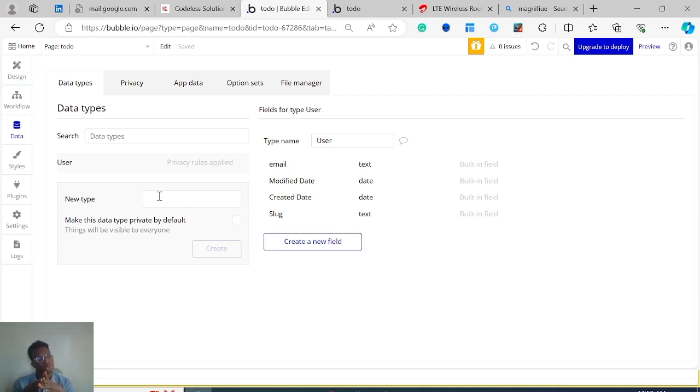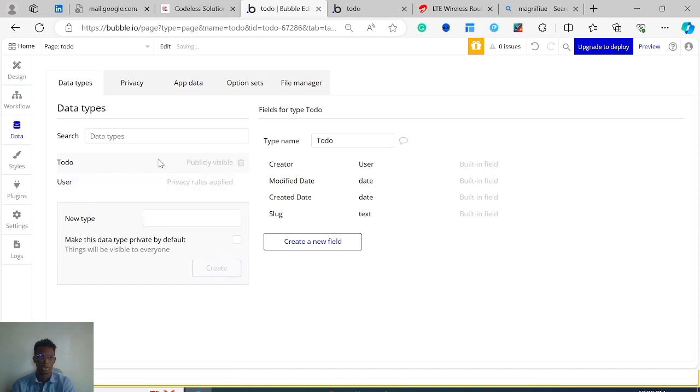The Bubble database is structured like a collection of various strata of collection. I don't want to explain too much because you might get easily confused. What I will do is go ahead and create a data type for our task to hold it, and you will see as it is being effectuated. Show, don't tell. So I'm just going to come in here under data types. There's this existing type called user. We're not going to worry about that. We're just going to create ours called task. Or no, to do. And we're going to click on create.